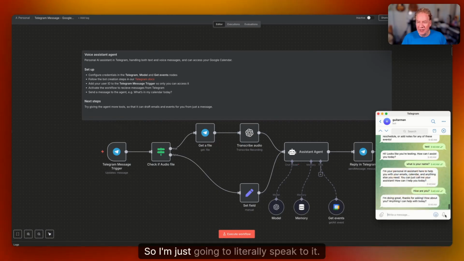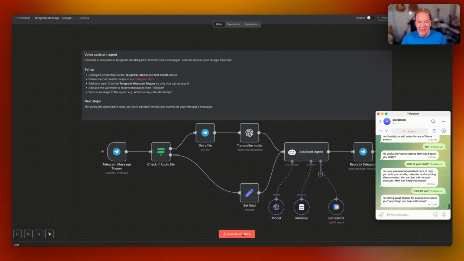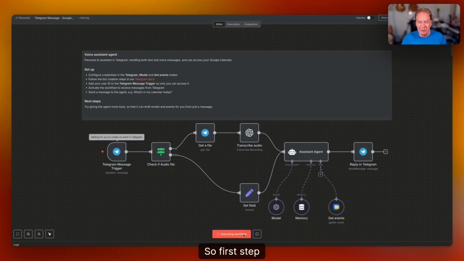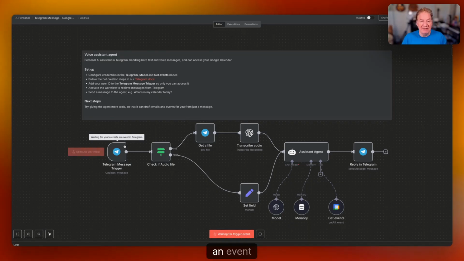So I'm just going to literally speak to it. I'm going to type here in a second, but I'm going to show you how this works. Now, I can set this up so that it's automatically in an active listening mode, but right now I'm simply using a manual execution here. So first step is it's listening now and waiting for me to create an event in Telegram.